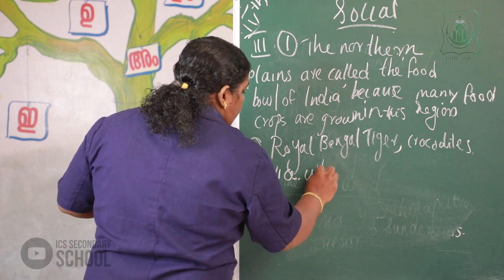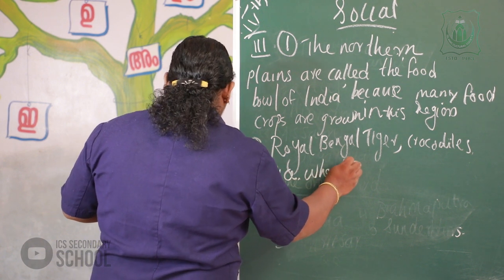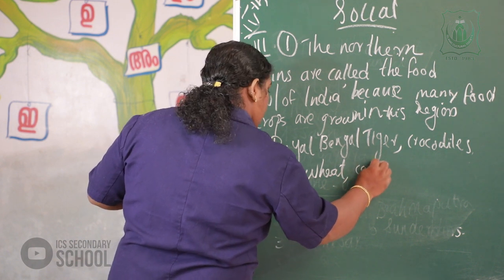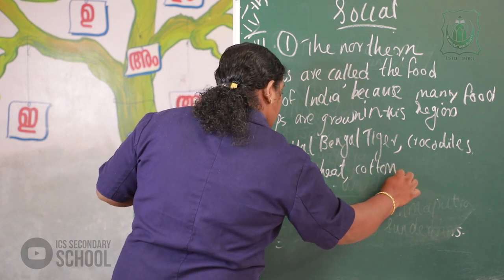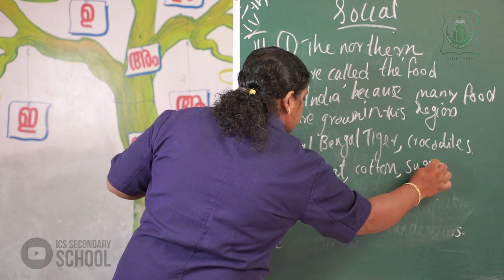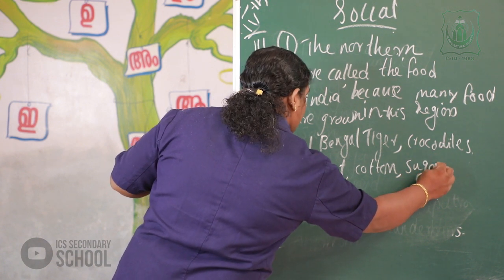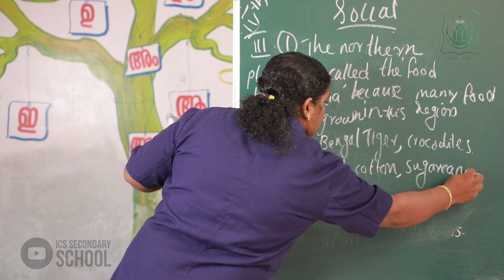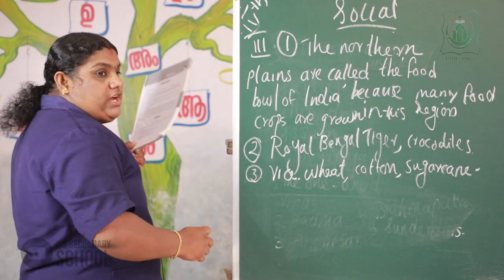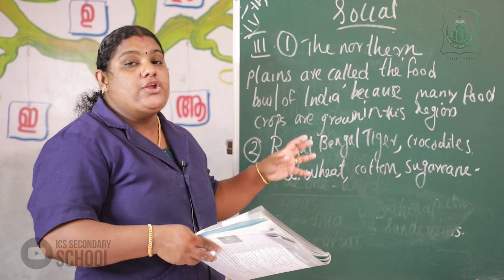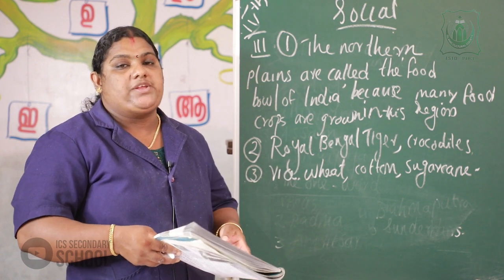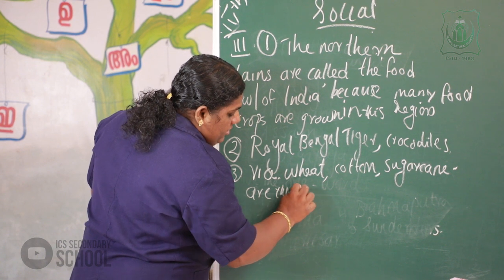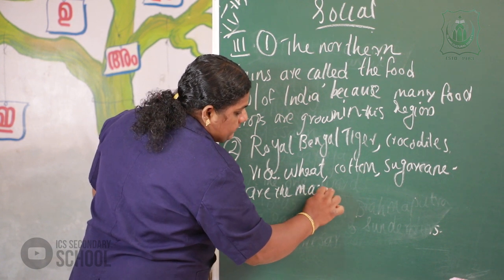Rice, wheat, cotton, sugarcane. Rice, wheat, cotton and sugarcane are the main crops cultivated by the people in Punjab.